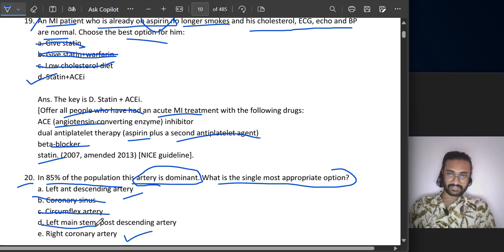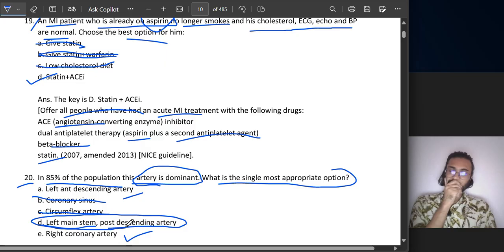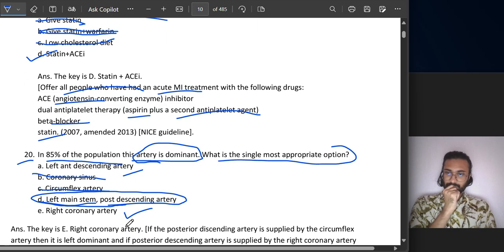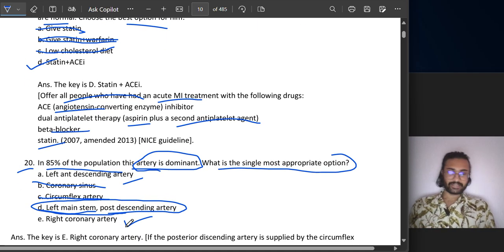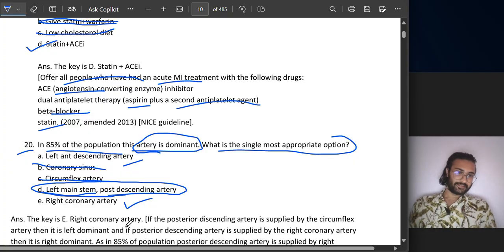Let's see, left main stem, posterior descending artery. Is it left or right? Right coronary artery. Why? The condition is the same. If the circumflex artery comes from the right side, then the right coronary artery is dominant.